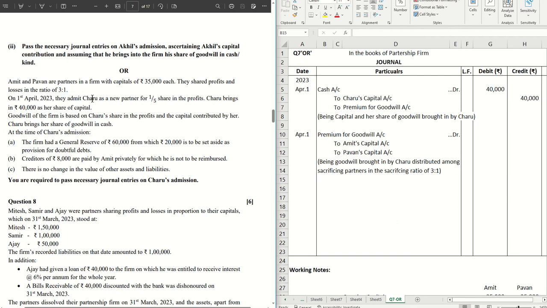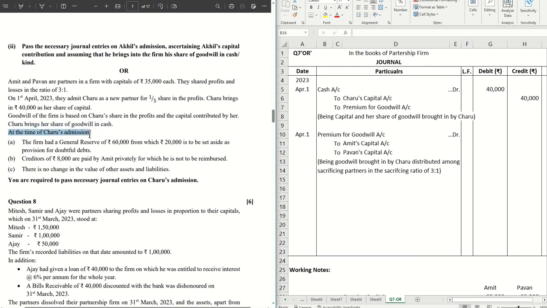So in that case, the gaining ratio, the sacrificing ratio, is equal to the old ratio, which is 3:1. If you do a normal calculation and find out, it will come out to be the same. Let's move on to the next part of the question. Again, we'll come back to this for the amounts once we have the amount.